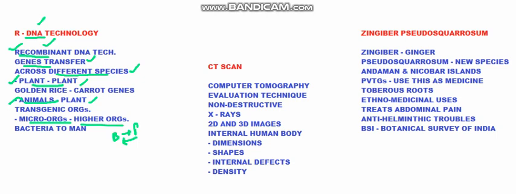So these three combinations of recombinant DNA technology we have, that is plant to plant, animal to plant and microorganisms to higher organisms. This higher organism can be an animal or a plant and vice versa also. For example, we have a very famous form of rice that we got out of recombinant DNA technology, that is golden rice. We got golden rice from incorporating the genes of carrot into rice. The normal rice or paddy which we have, for getting this golden rice we have incorporated carrot genes into this rice. So that has given us this golden rice.